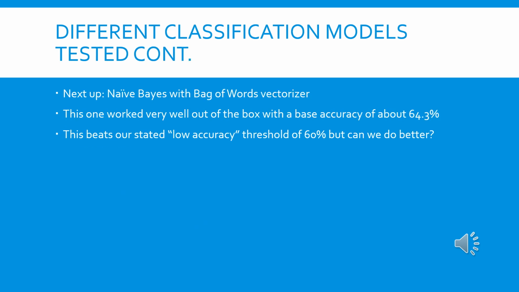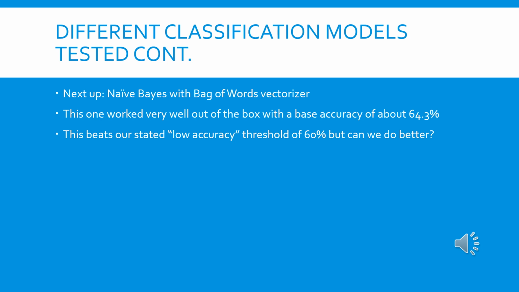The third model that we tested, and the one that we settled on, was naive Bayes using a bag of words vectorizer. This one worked really well for this type of data. Out of the box, it had a 64.3% accuracy. It was very, very fast to train and test, and it had the best accuracy of any of the models that we had tested so far. But this accuracy is pretty low.